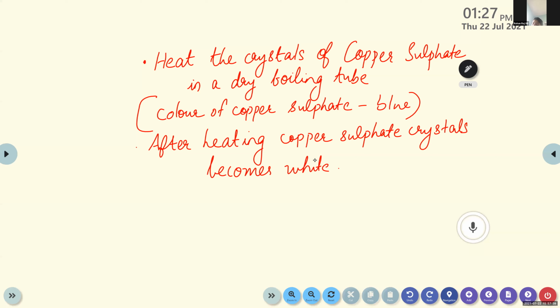Where have these come from? After this heating process, we can notice certain water droplets on the sides of the boiling tube. Okay. So you can write there: we can observe water droplets on the sides of the boiling tube.